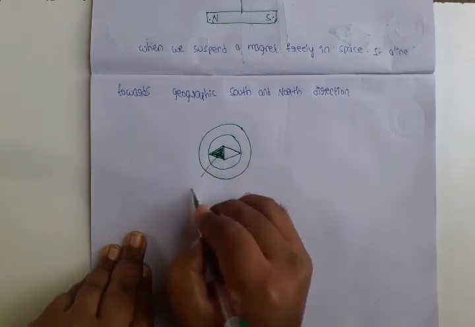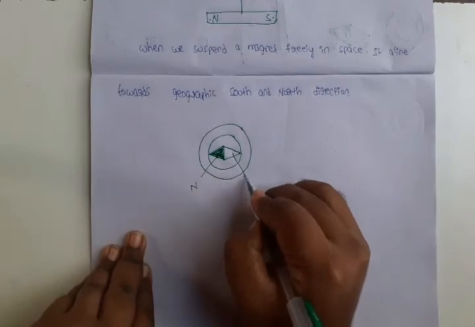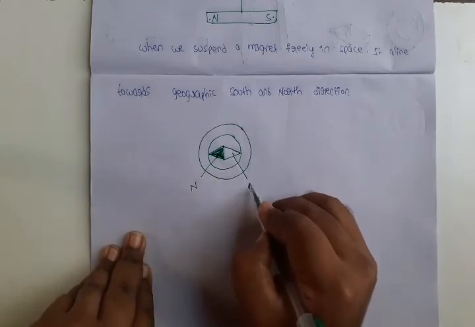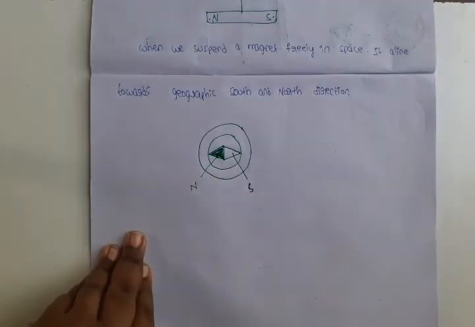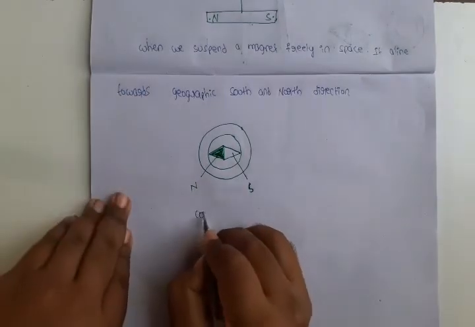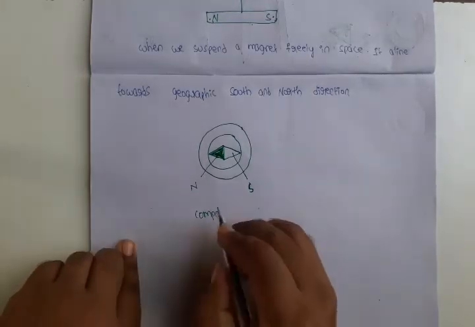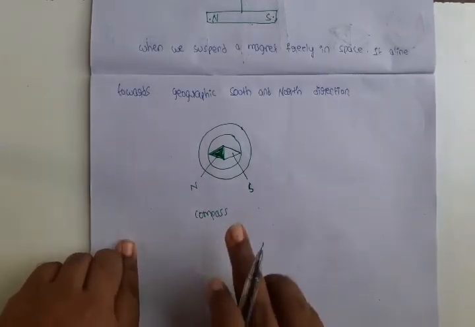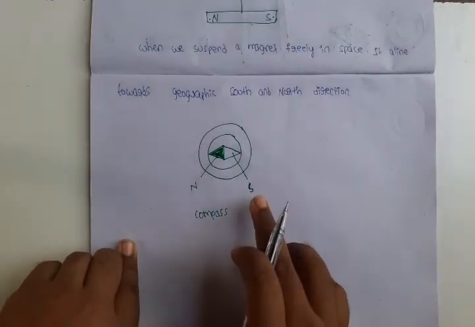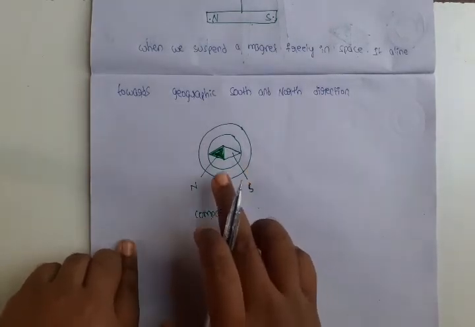So the red color shows the north direction, and the other shows the south direction. This is called a compass. Using this compass, we can see the directions.